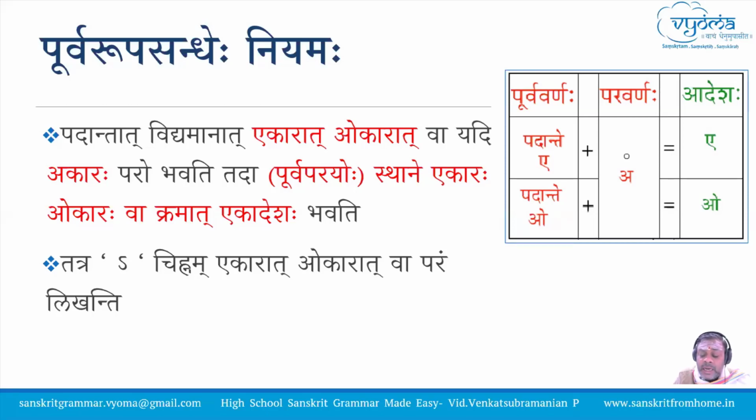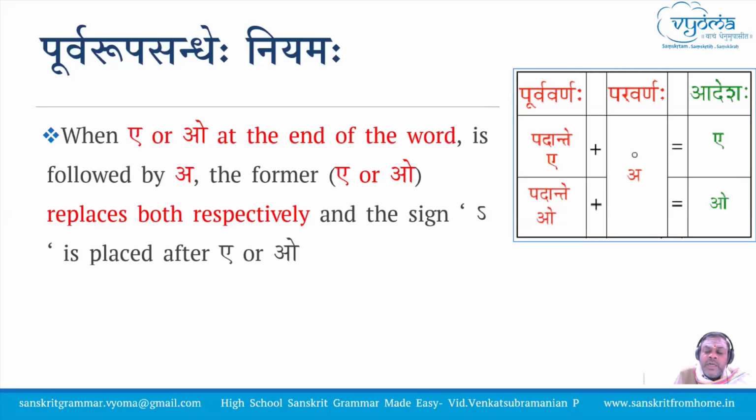This is a symbol which has come in the script and which modern grammarians are using for spashta pratipatti, that means for a clear understanding that akara existed before and now we have made the Sandhi. When e or o at the end of the word is followed by a at the beginning of the next word, that is very important, then e or o replaces both respectively. And the sign avagraha is placed after e or o.